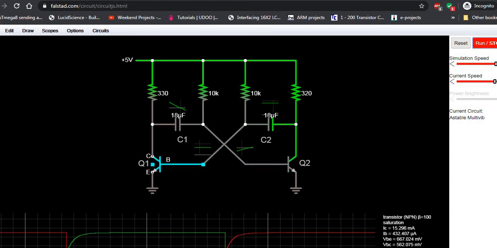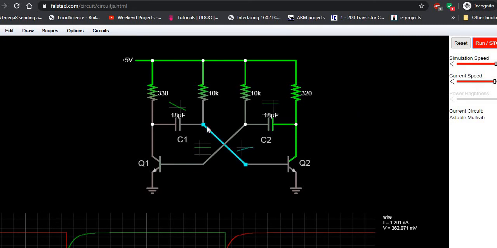This green color one is the output of Q1. Red color one is the output of Q2. As Q2 is off in cutoff region, output is high. As Q1 is operating in saturation, output is 0. That's why output is 0. Now look at here, same thing.